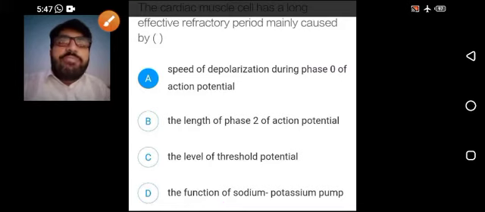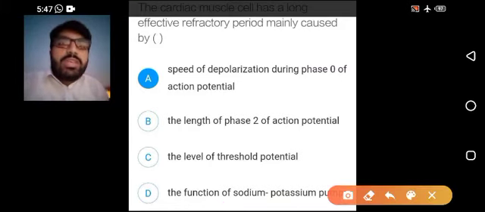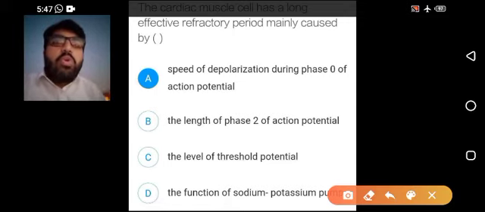Now the refractive period means the period during which a second action potential cannot be generated. Now if you see the action potential of the cardiac muscle and other muscle, the duration of action potential of the cardiac muscle is long. Why? Because there is a phase called plateau phase.